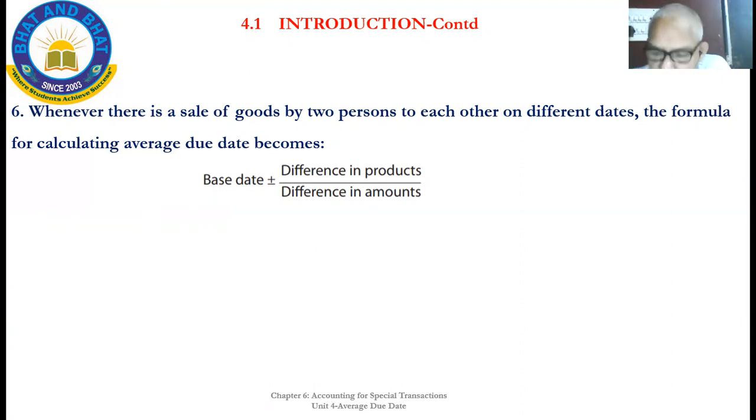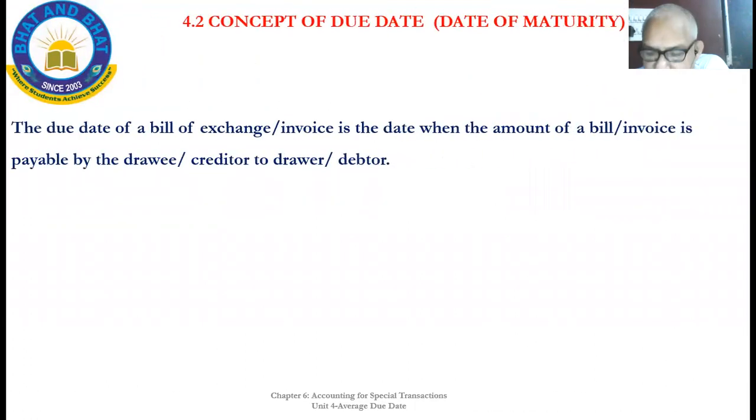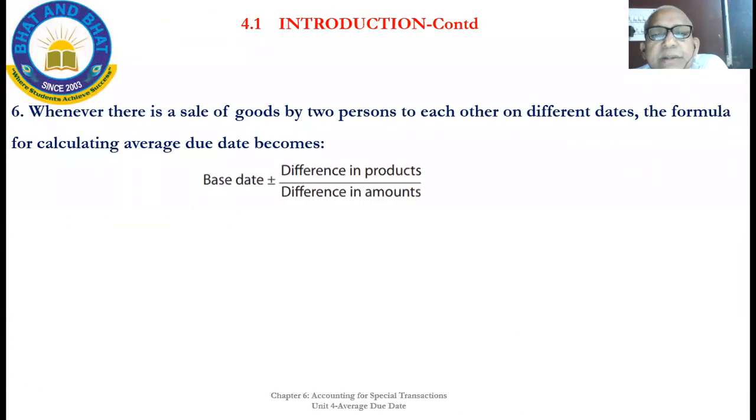Application of this formula we will learn while doing the illustration. Hence, when there is a mutual transaction, say A selling to B, B selling to A, or the other way, A purchases something from B, B purchases something from A, the calculation method is base date plus or minus difference in products divided by difference in amounts. Yeah, take a photo.